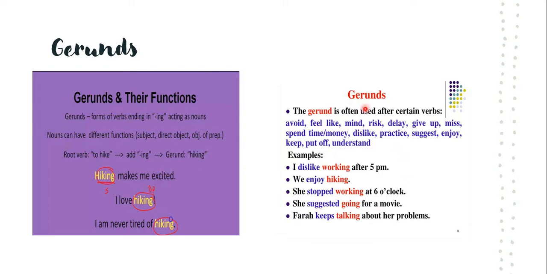Here you can see the example. I dislike working. All these red ones are the gerunds. You can see it has ing. So work plus ing, hike plus ing, talk plus ing: talking, going, working, hiking. All these words are examples of gerunds.